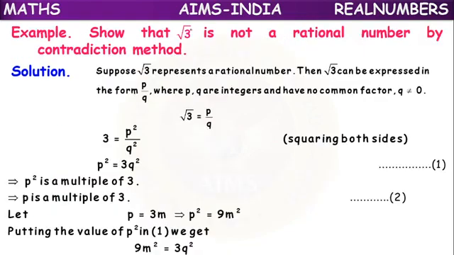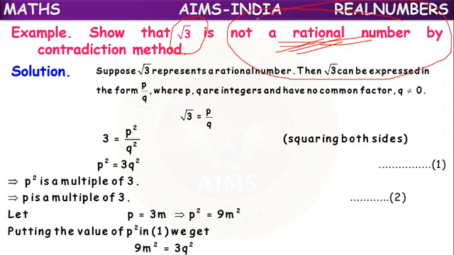Now same, root 3 is not a rational number. We have to prove it by the contradiction method. We have to prove what? That it is not a rational number. So what will we take? Root 3 represents a rational number. That is our assumption.